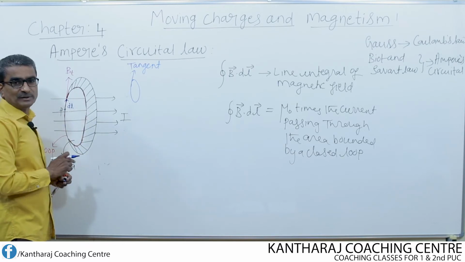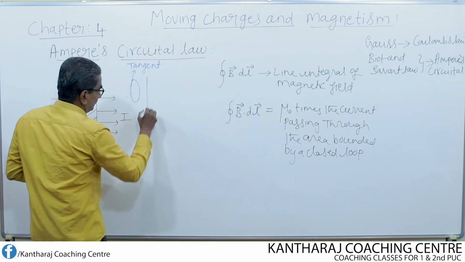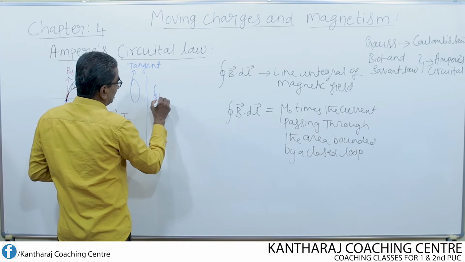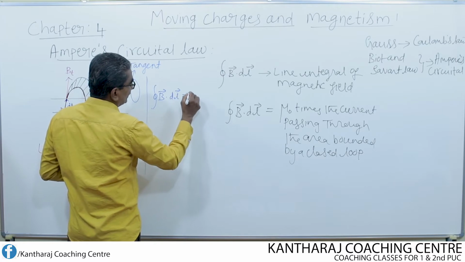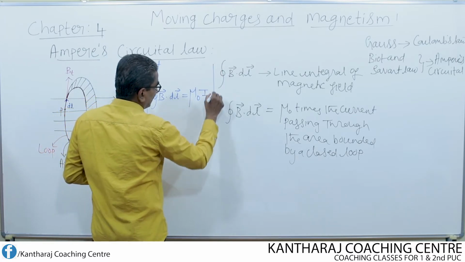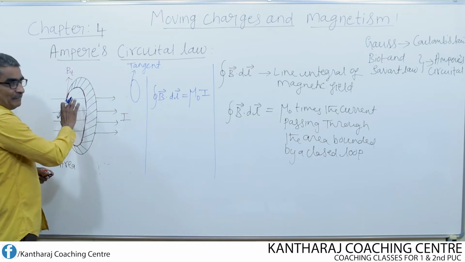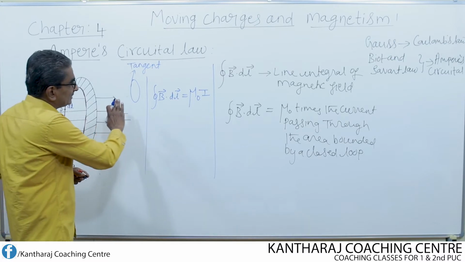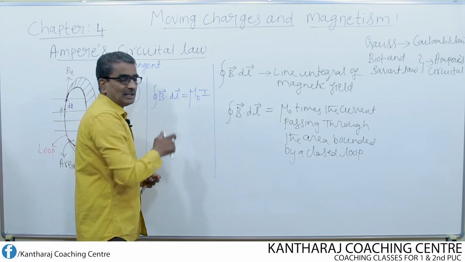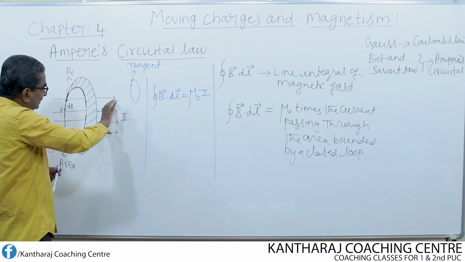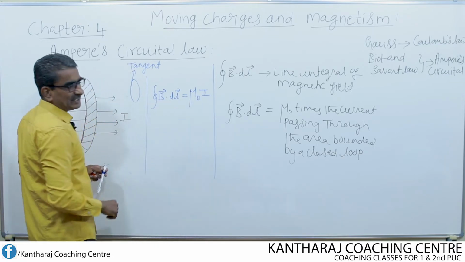Now let us write this in a perfect form: the line integral of the magnetic field over a closed loop is equal to mu naught times the current enclosed by the area bounded by this circular loop. This is the statement of Ampere's circuital law. Mu naught times the total current flowing through this entire area, which is taken as I, and this field is produced because of the current itself.